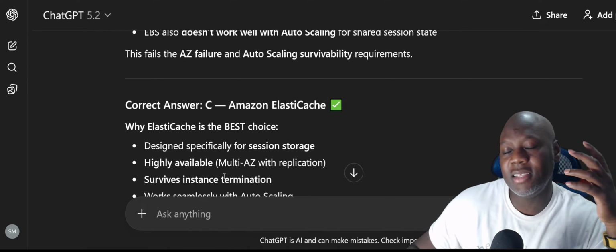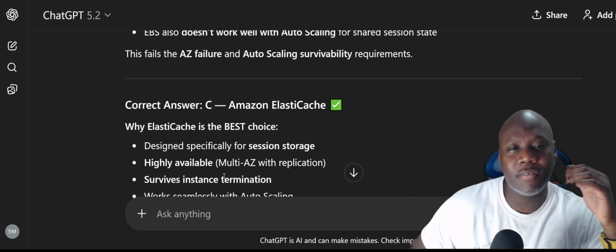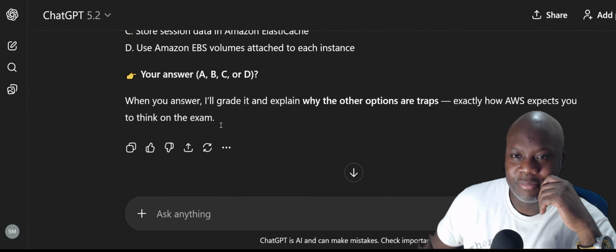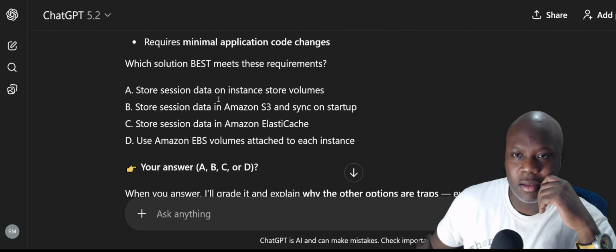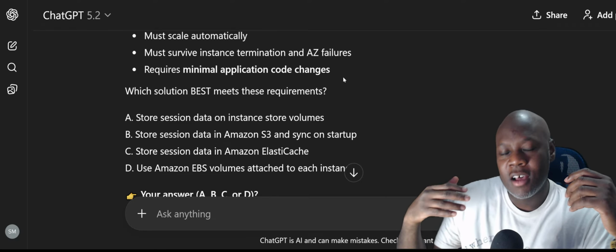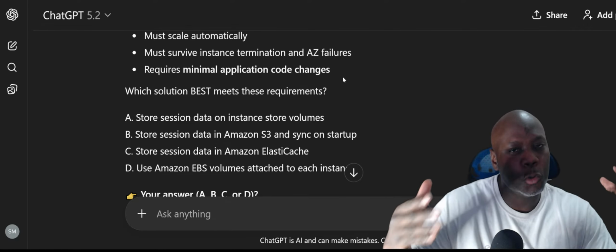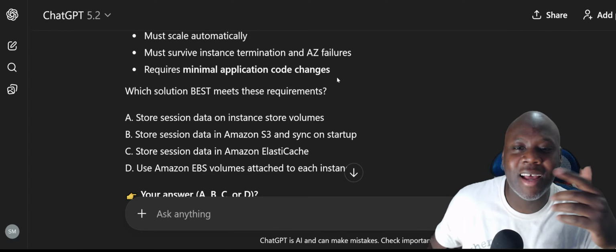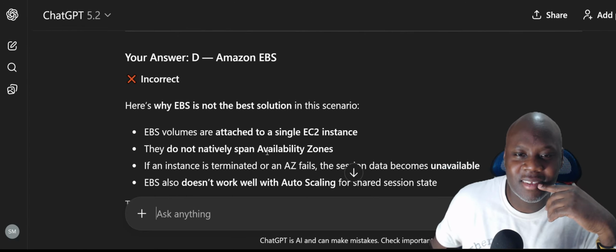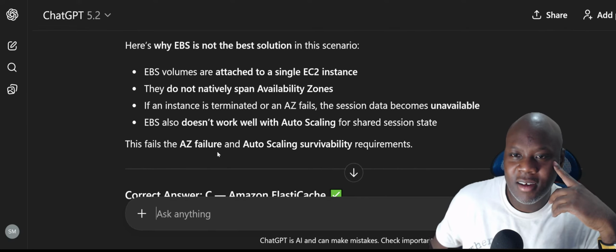So if it's already saved, some of the information is already cached, it's gonna take less. It's gonna be minimum application code changes because some of the information is already saved. And I said this was gonna be the key. Oh man, yeah. Attached to a single EC2, they do not span availability zones. Availability, yes.